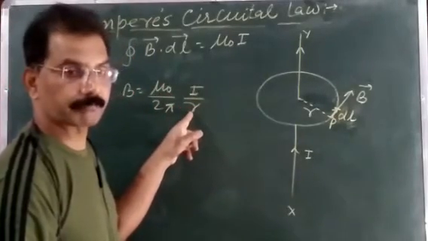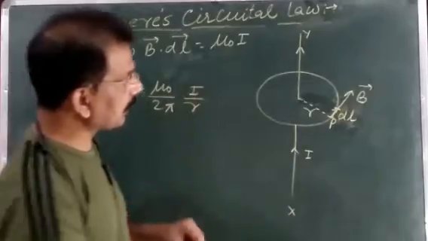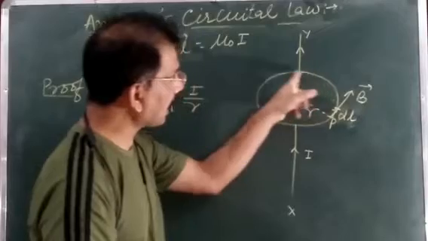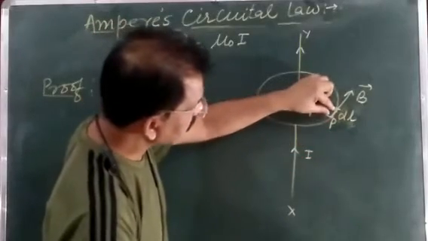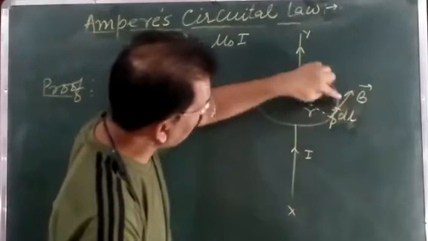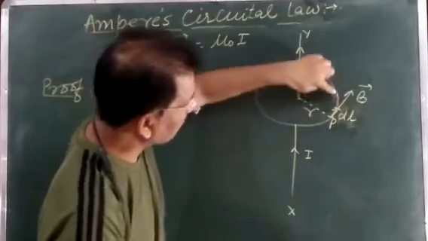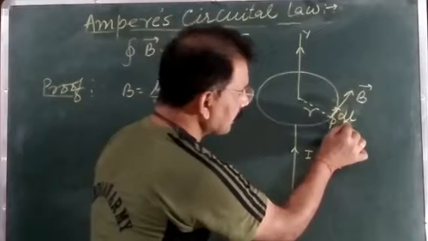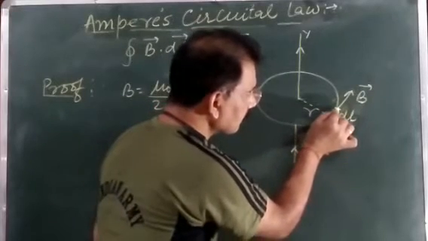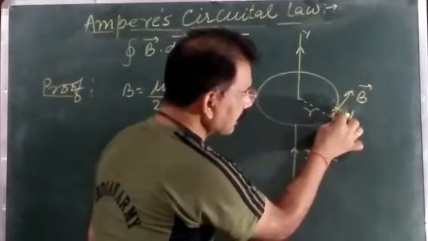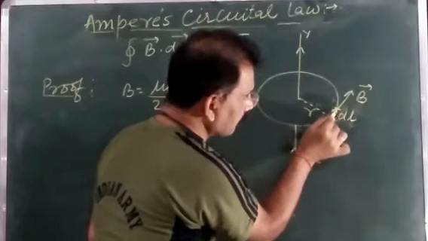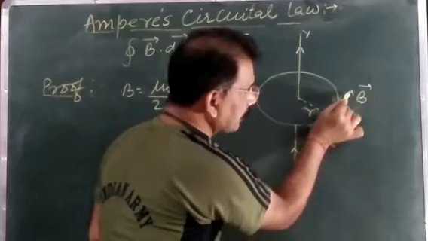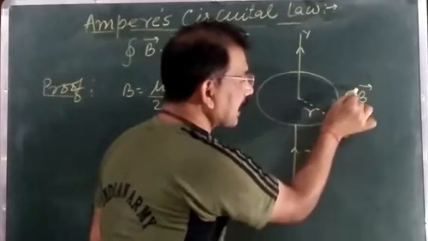It means it remains the same. And when we consider a small length on this circular path, suppose this small length is dl on this circular loop around this current carrying conductor, then the length of this small element and the direction of magnetic field at the point are both in the same direction.